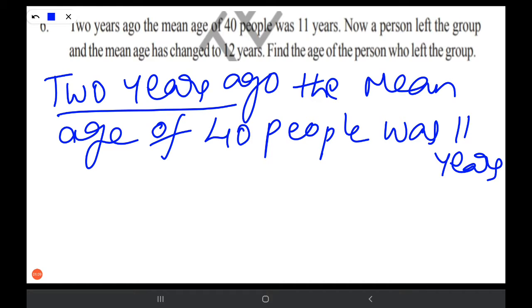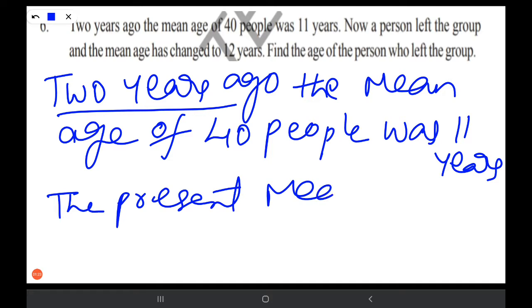Now what is the present mean age of those 40 people?